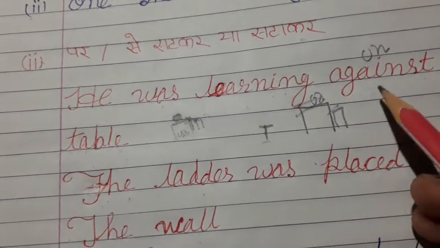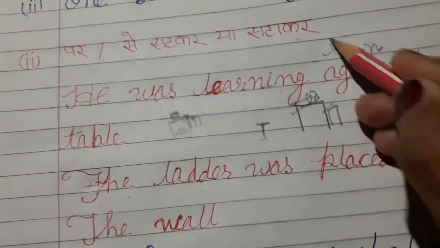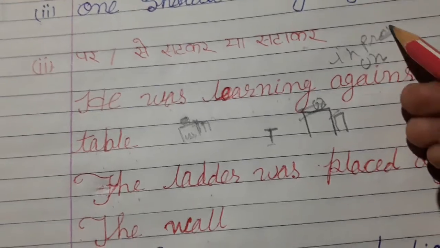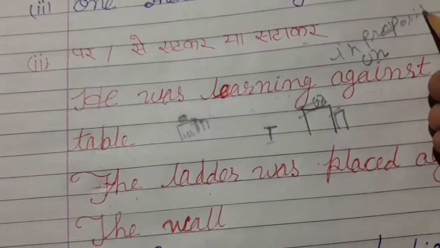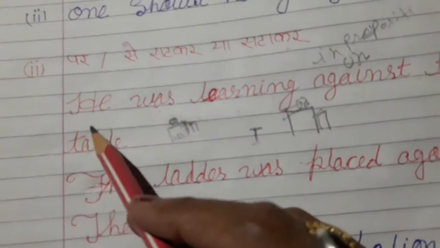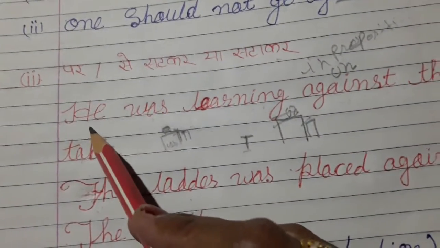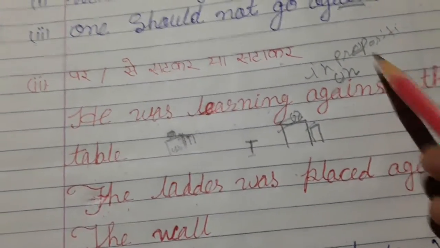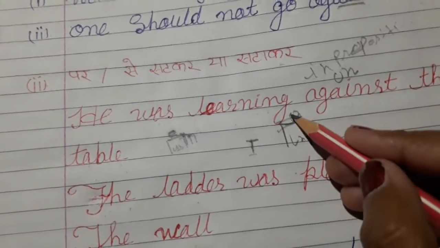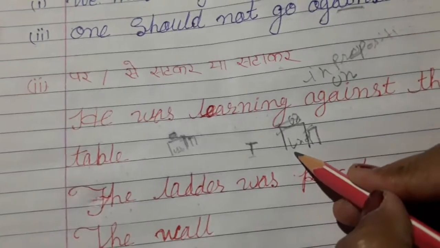And the second thing, when we use the preposition in, it is also wrong. Then when we use the preposition under, it means that the student is studying under the table.